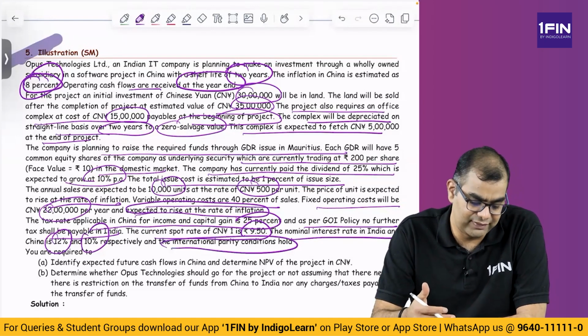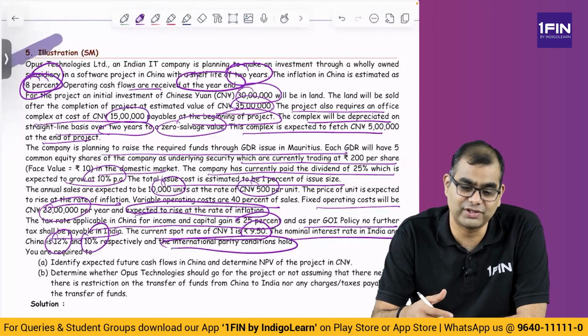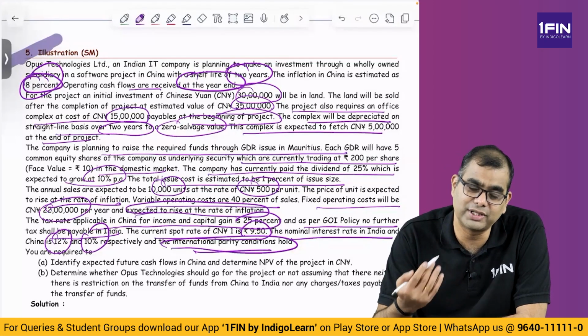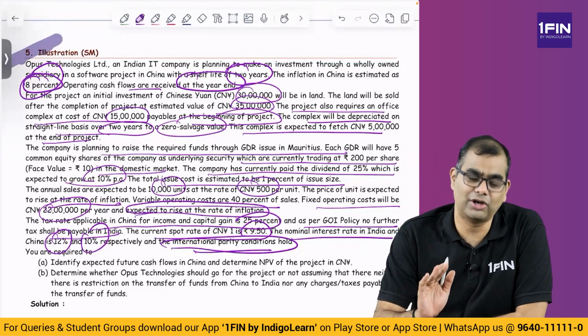So you see, they have given inflation rate for China, they have not given inflation rate for India. So what did I say? When they don't give you all inflation rates and give you only interest rates, and nominal parity conditions hold, it means you have to compute the exchange rate using the nominal interest rates.